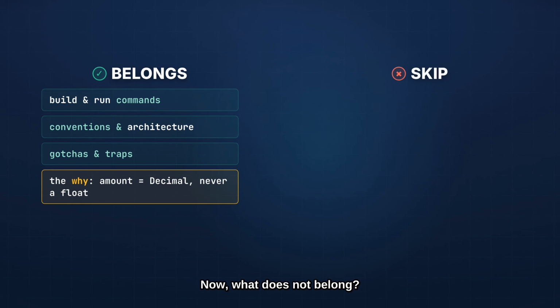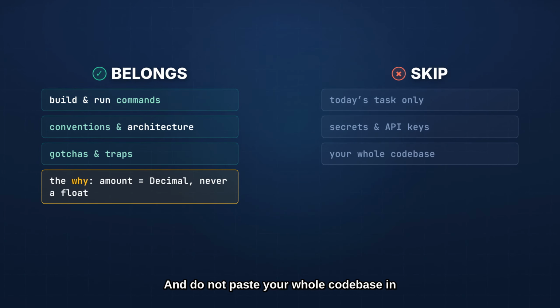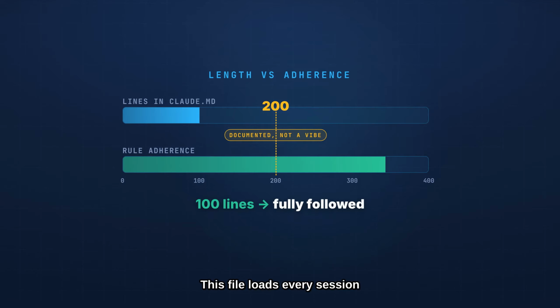Now, what does not belong? Anything that is only true for today's task. Secrets and API keys, obviously never. And do not paste your whole code base in here. Claude can already read that code. And there is a size rule straight from the docs. Target under 200 lines. That is a documented number, not a vibe. This file loads every session, so it spends your context budget, and bloated files actually get followed less.